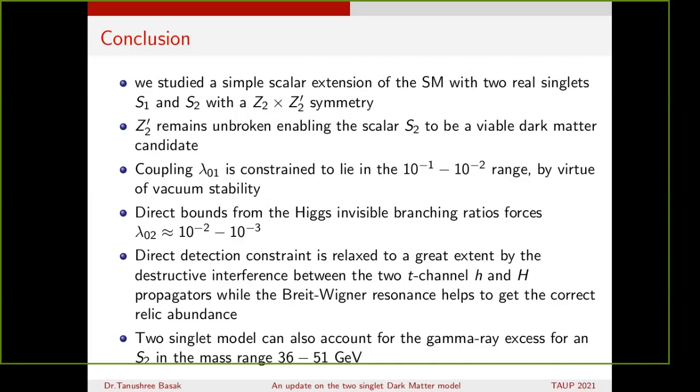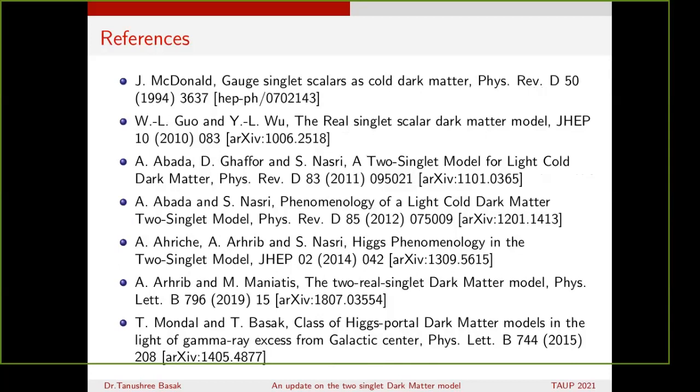An additional feature of this model is to be able to explain the gamma ray excess for a dark matter in the mass range of 36 to 51 GeV with the correct annihilation cross section into b b-bar. This work is majorly based on this reference.